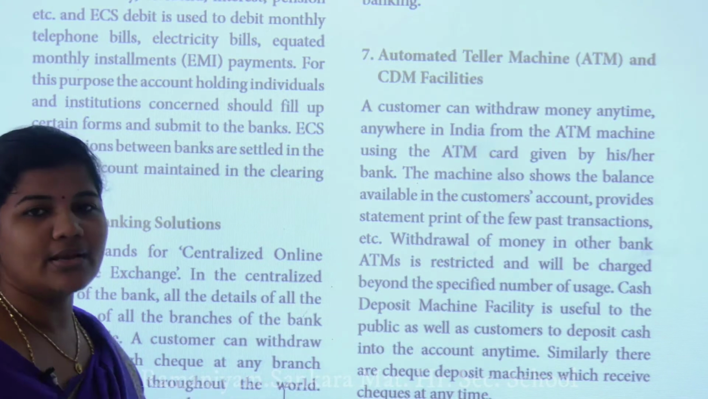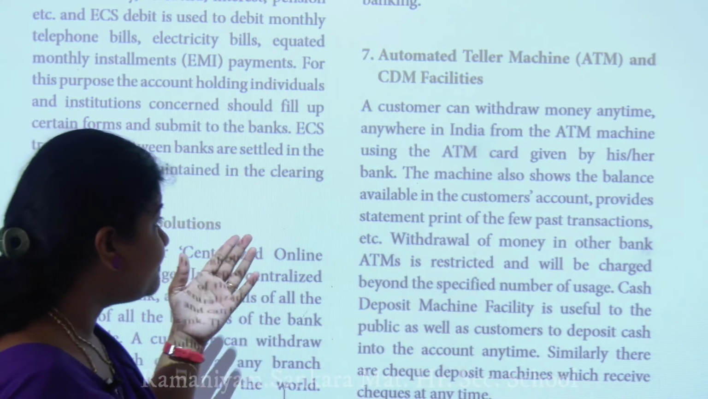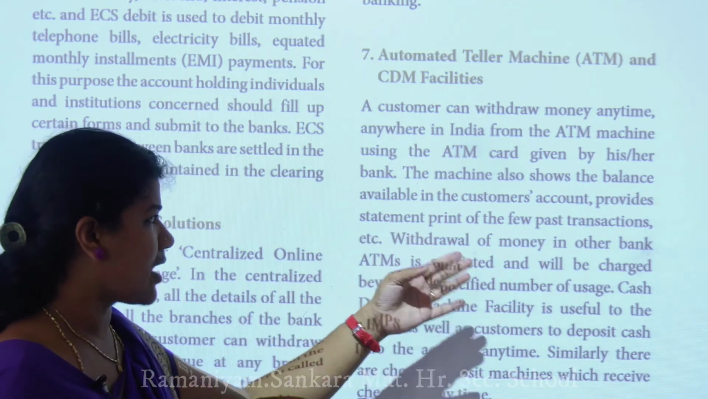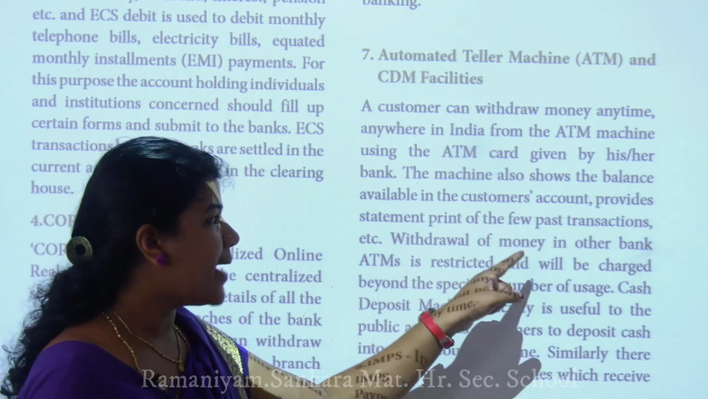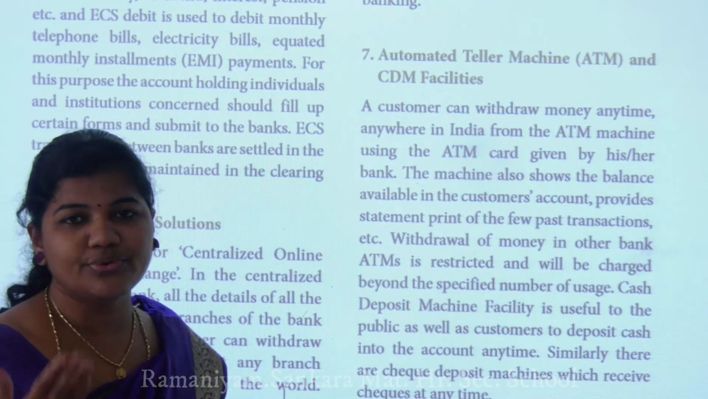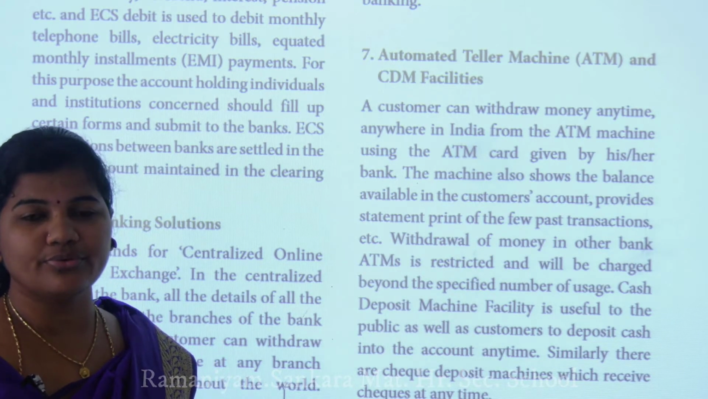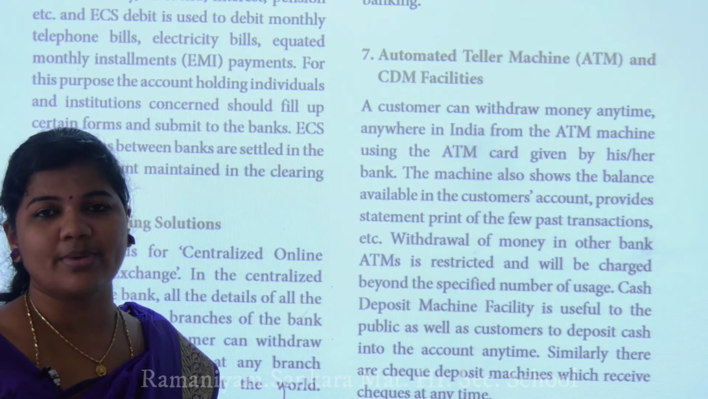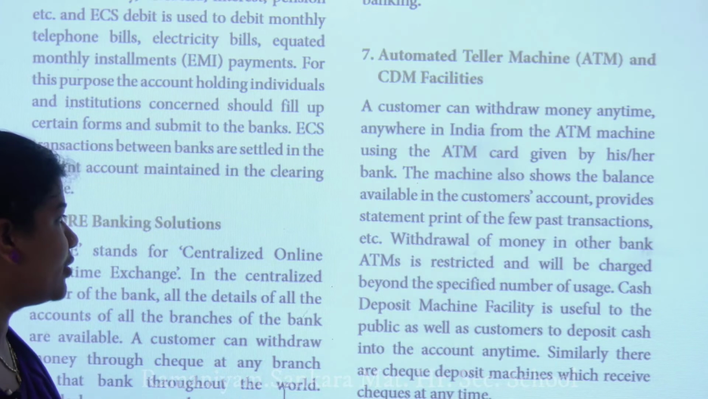So the girl and boy, whoever needs, can get it very easily. The machine also shows the balance available in the customer's accounts, and provides the statement, a print of the past few transactions, etc. If you want a printout, they have to give you a printout of the transactions, how much you have put into the bank and how much you have withdrawn from the bank.